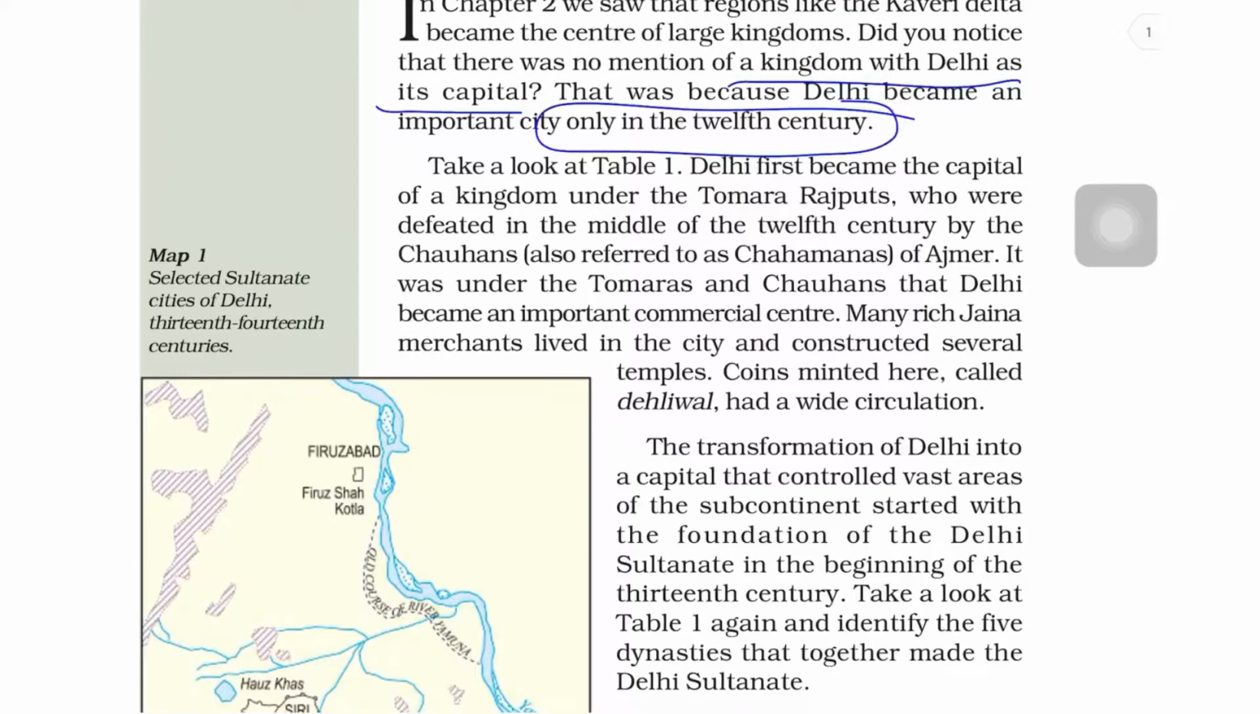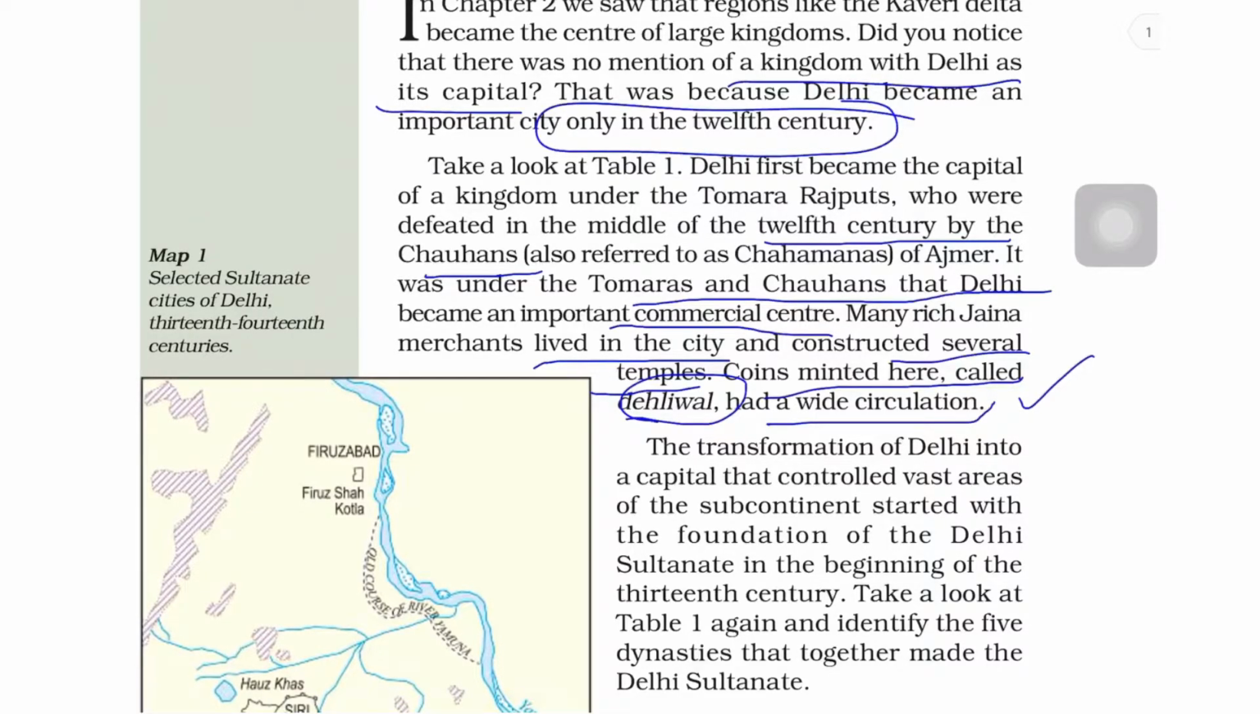Delhi first became the capital of a kingdom under the Tomar Rajputs, who were defeated in the middle of the 12th century by the Chauhans. Under the Tomars and Chauhans, Delhi became an important commercial center. Many rich Jain merchants lived in the city and constructed several temples. Coins were minted here, which were called Delhiwal. They had a wide circulation.